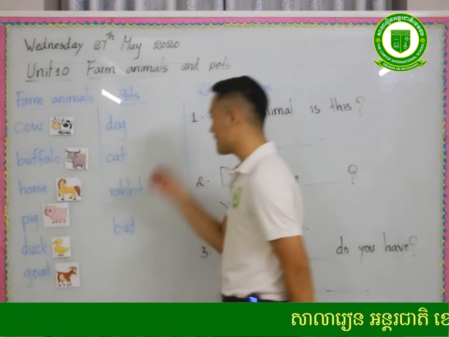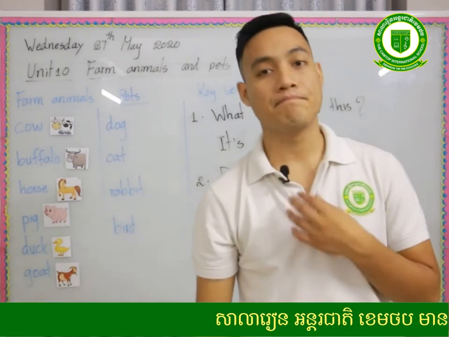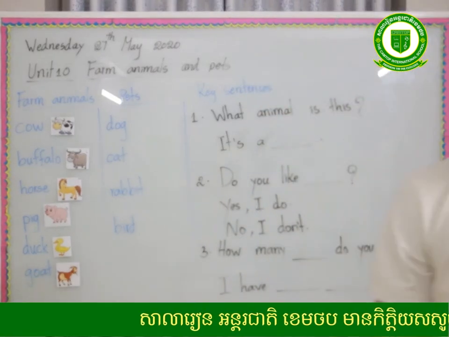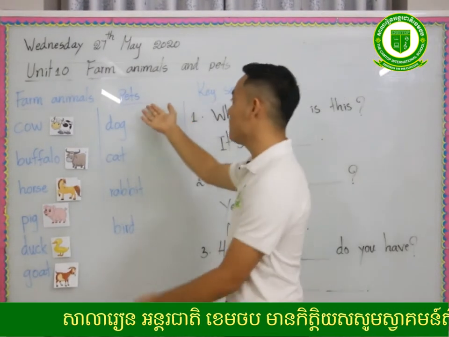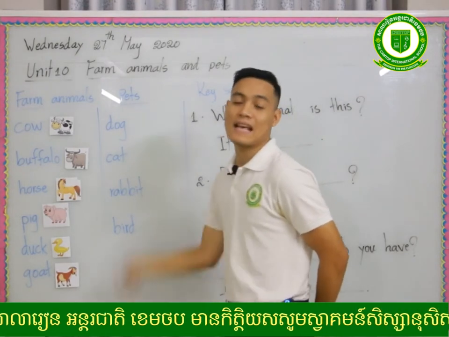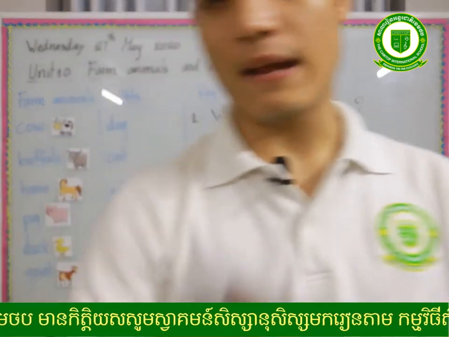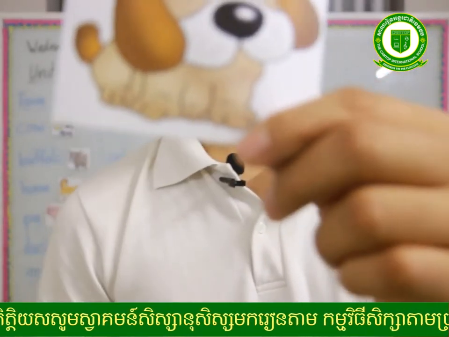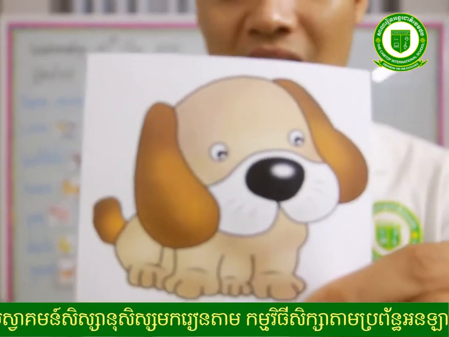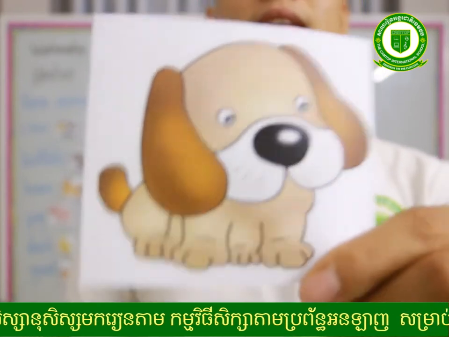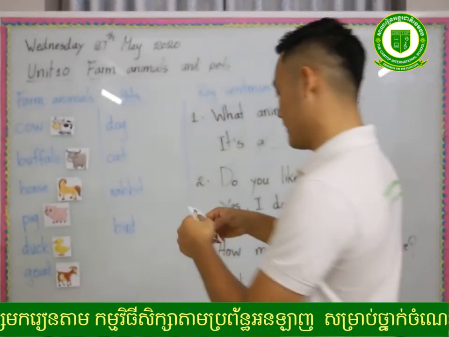Okay, now we go to the next one. We learn about pets. So read together, pets. And today I will present 4 pets for you. The first one is an easy one, and I make it fast. We call this one dog. Yes, this one is dog.